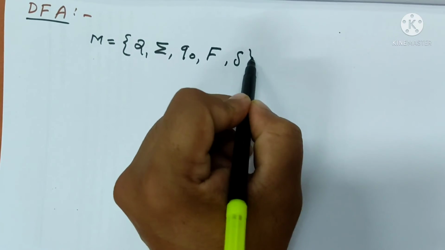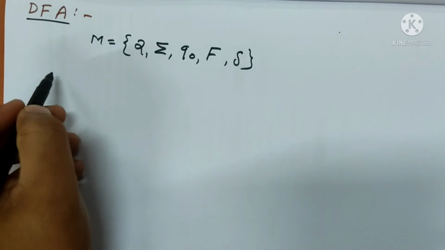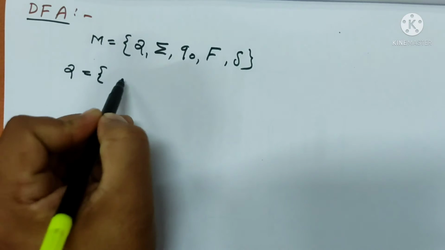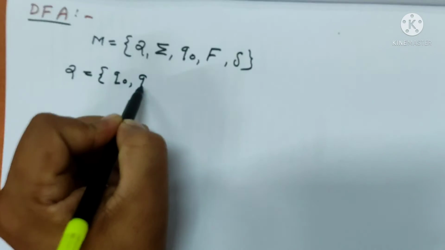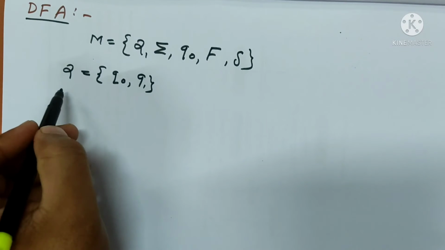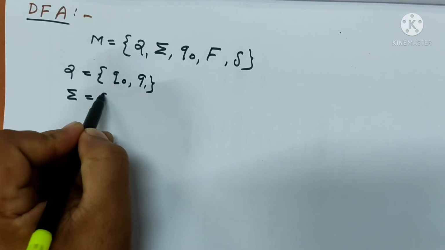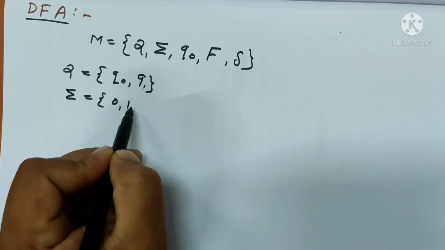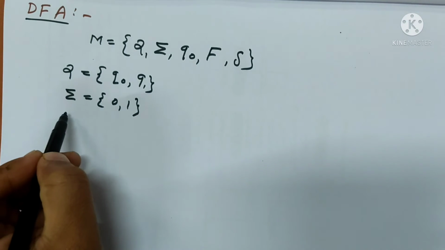Now here is one example. Suppose Q has 2 states, Q0 and Q1. The input symbols are 0 and 1.